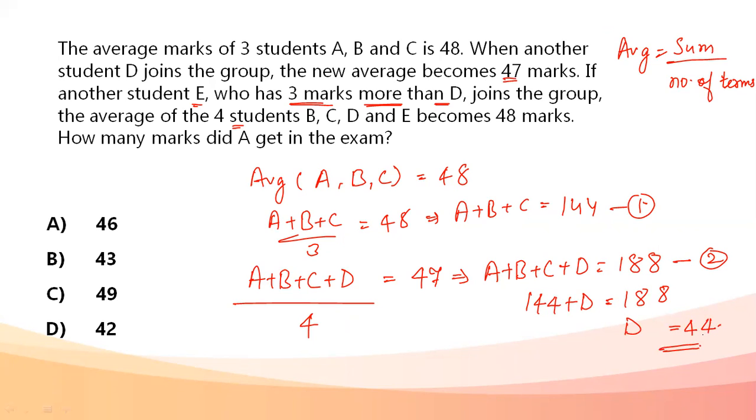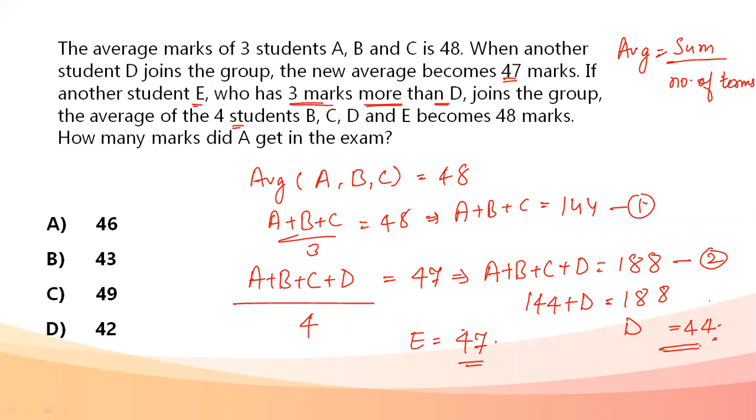Okay. I need the marks of A. For that, I need one more condition so that I can get the marks of B and C also and put them in the first equation and get the answer. So D is obtained. Let's look at the next condition. Another student E joins who has 3 marks more than D. Okay, marks of E, it's D plus 3. So E becomes 43 plus 3.